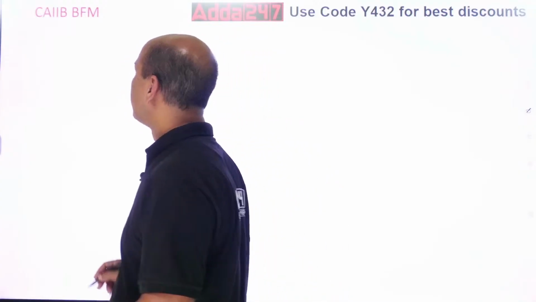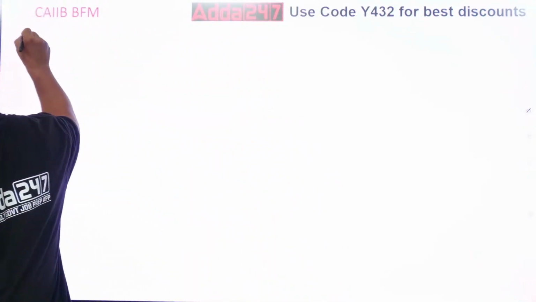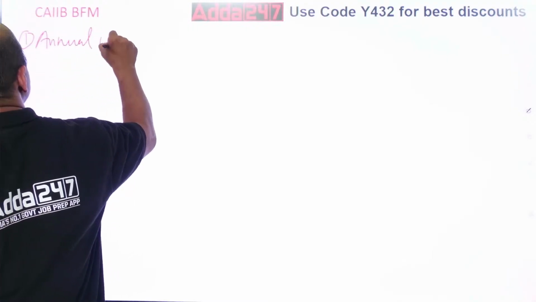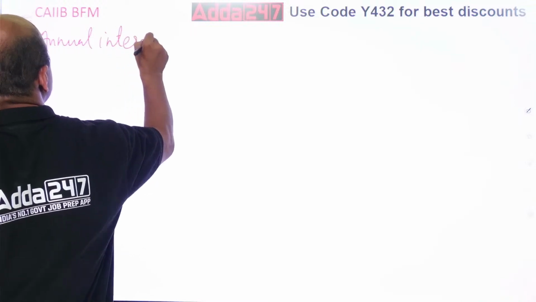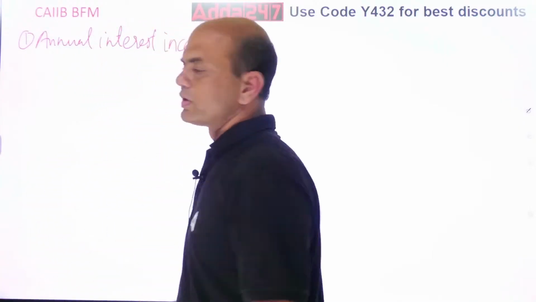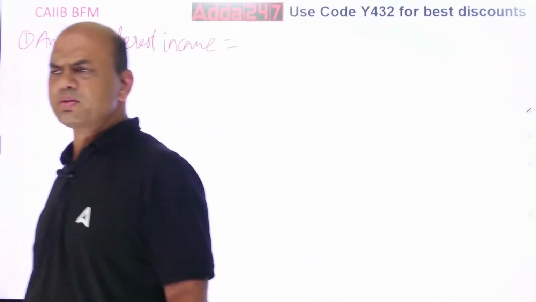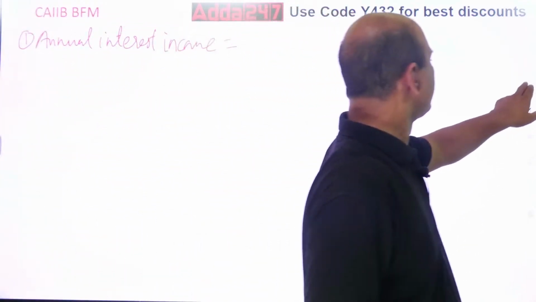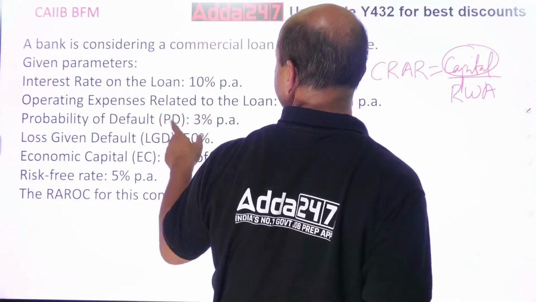So, annual interest income. First calculate this. What is the annual interest income over here? Look at the case. Pause the video, go back again. So what is given? Commercial loan is of 50 crores and interest rate is 8%, right?